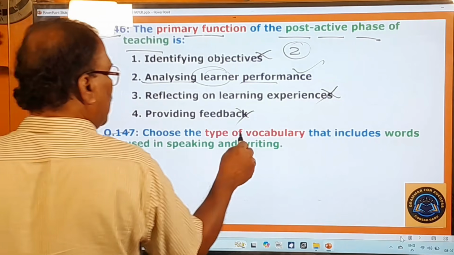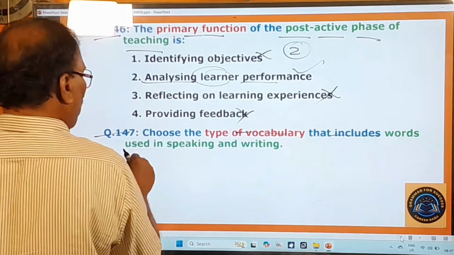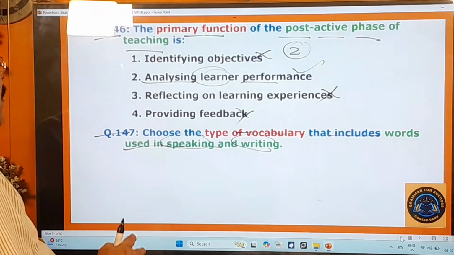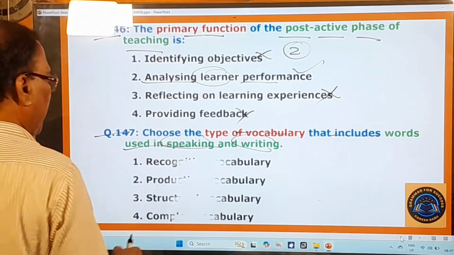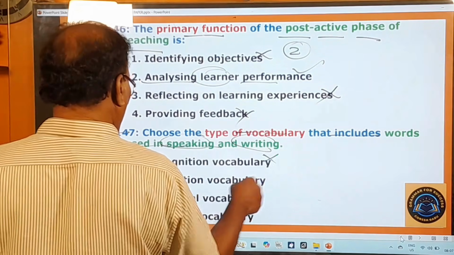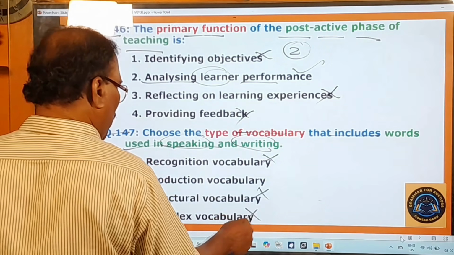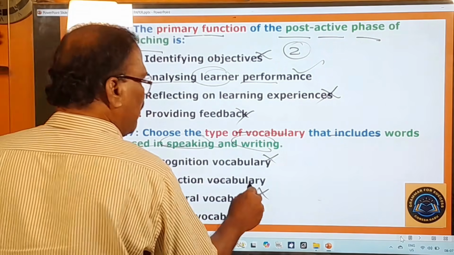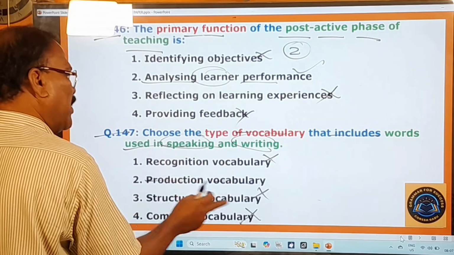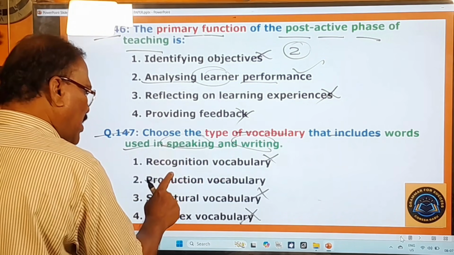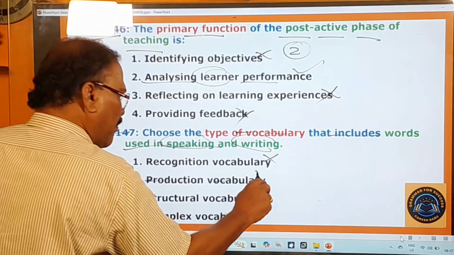147th question. Choose the type of vocabulary that includes words used in speaking and writing. What is that vocabulary that includes words used in speaking and writing? Here you pay attention. Recognition vocabulary, no. Structural vocabulary, no. Complex vocabulary, no. So only production vocabulary, because this is the vocabulary that we use actively in speaking and writing, and that is why this is called the production vocabulary. This is the right one.